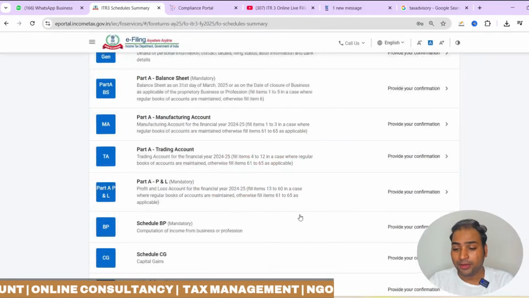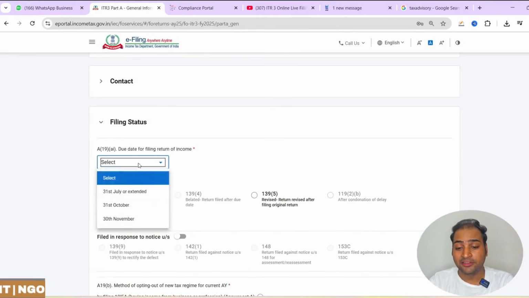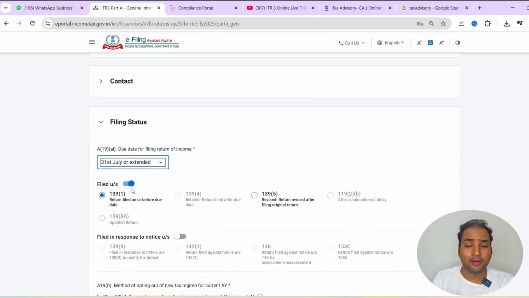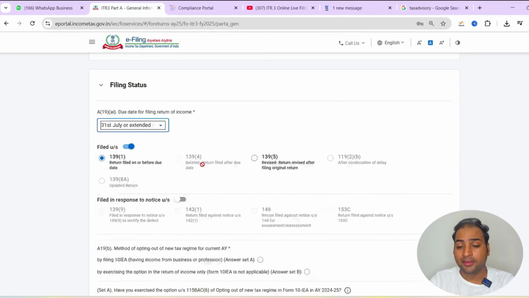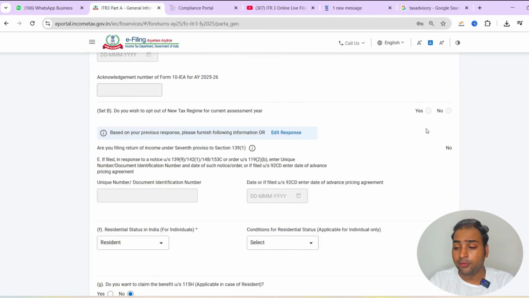So we will continue, and okay, and then this is the general information and the filing status. We have a last date of 31st July, even though the last date has been extended to 15 September. So we have to select the first option, and the second option will be method of opting out of new tax regime. If you want to opt out of the new tax regime, you can continue here.